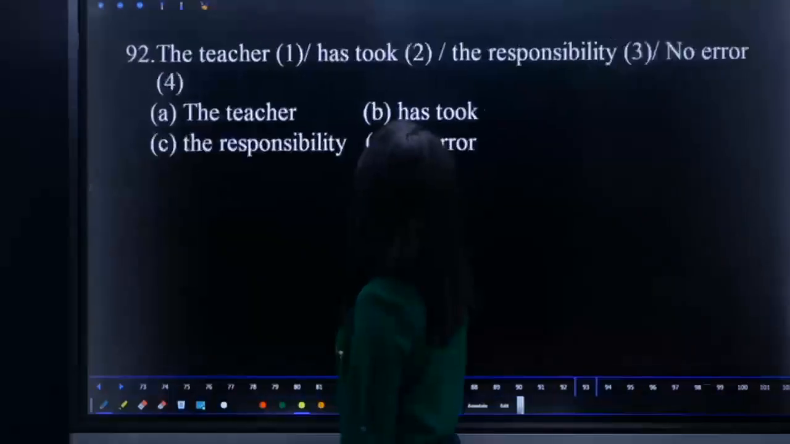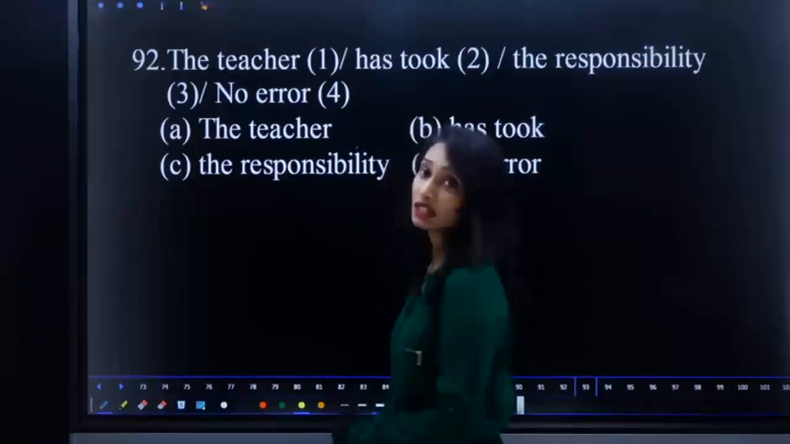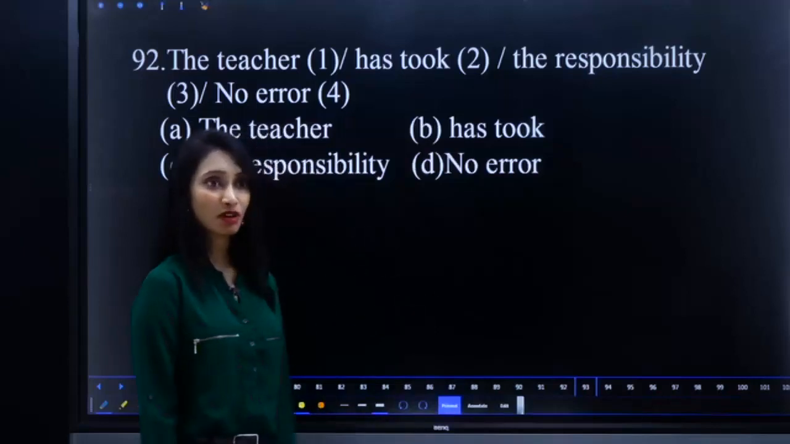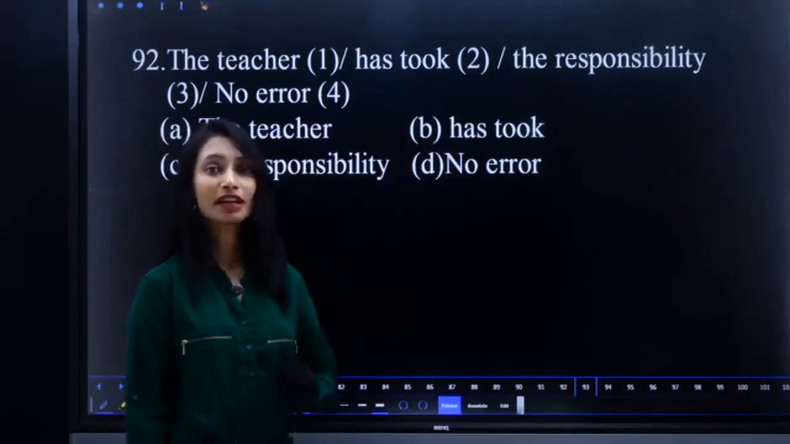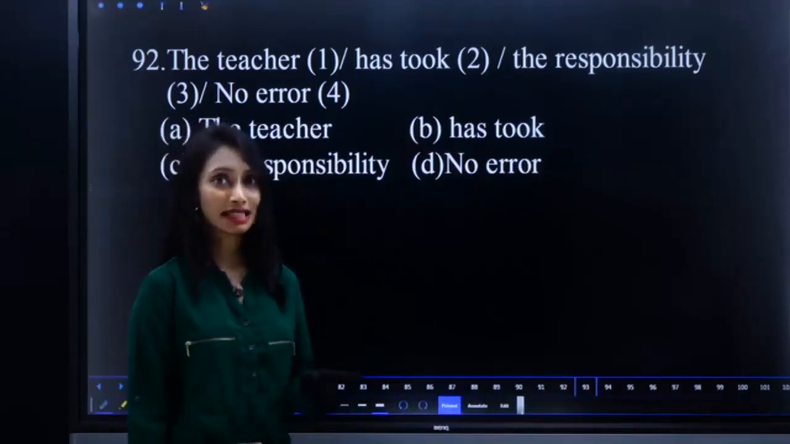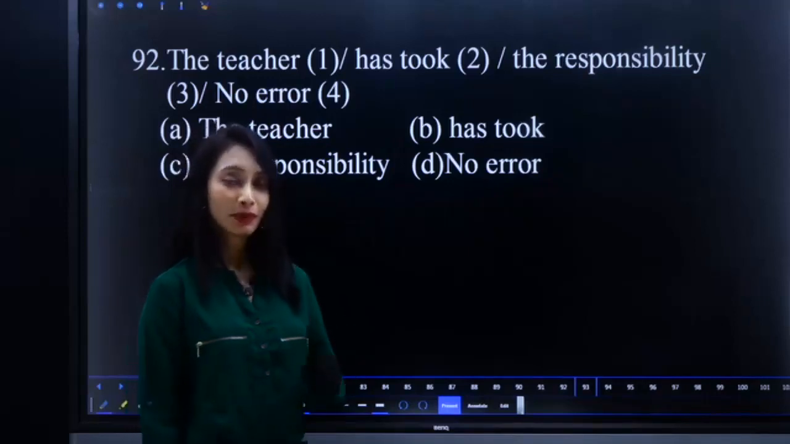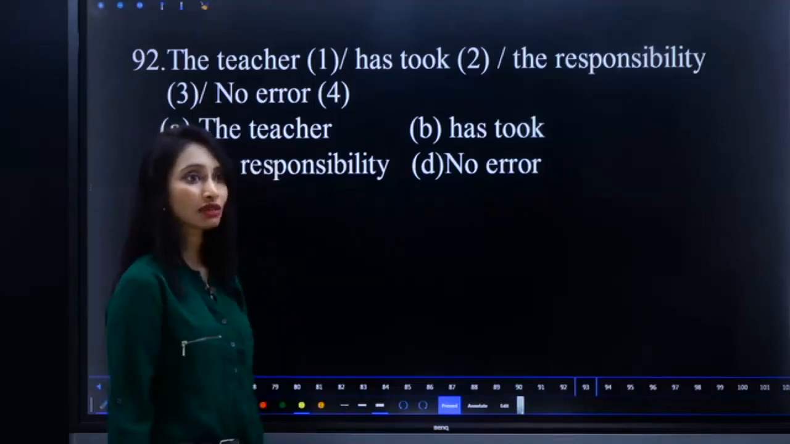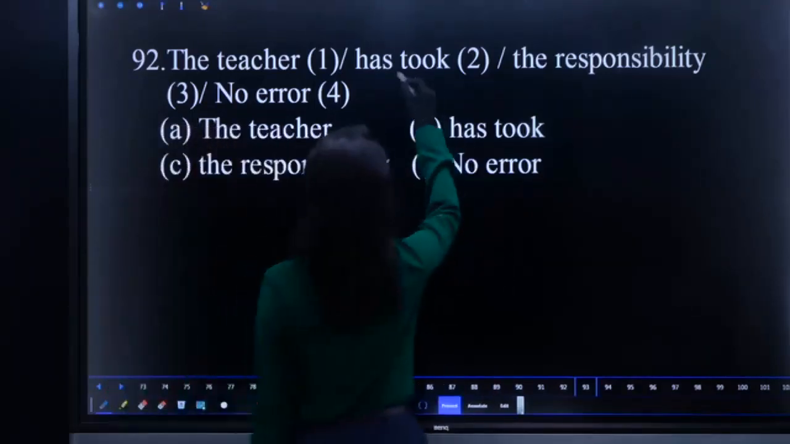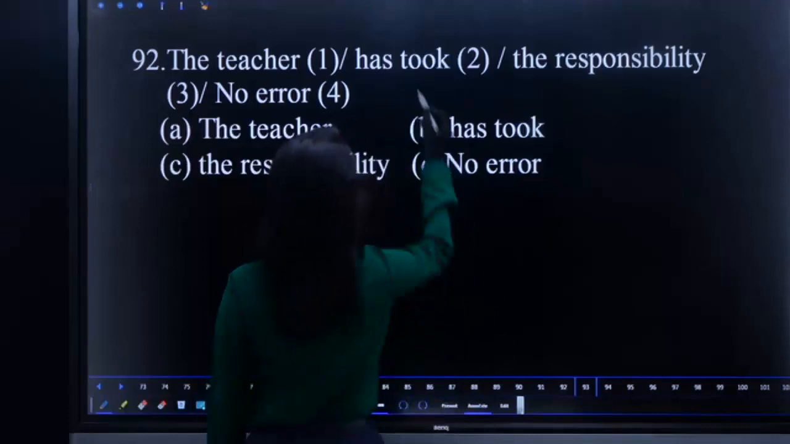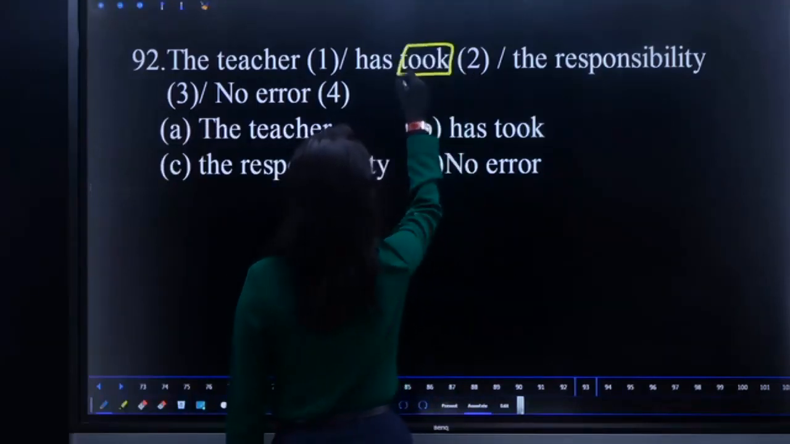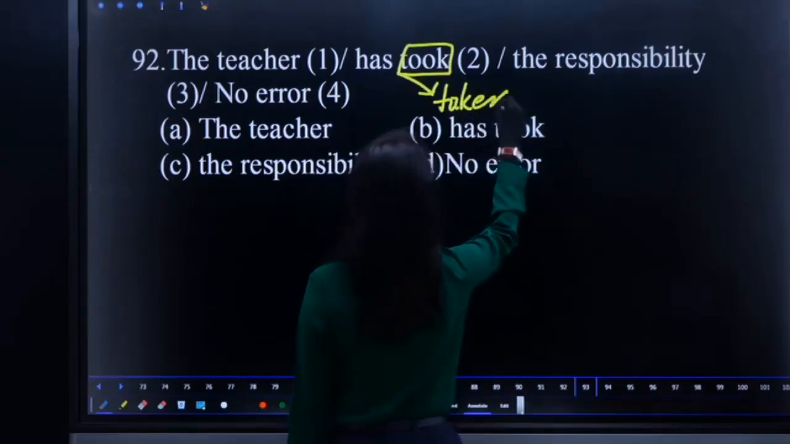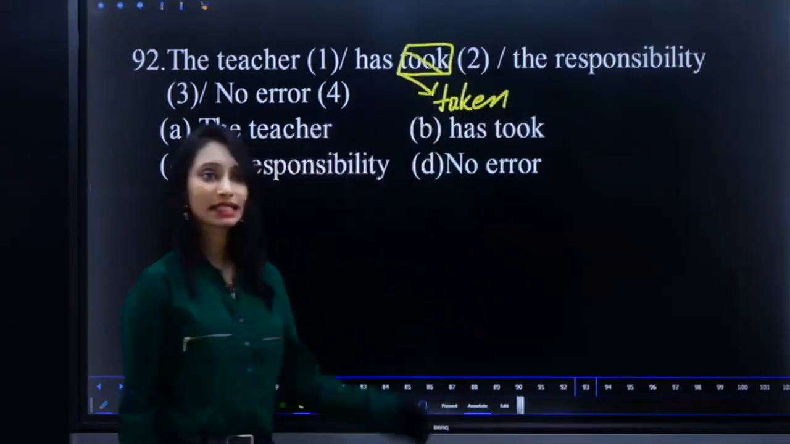The teacher has took the responsibility. What is the error? It is absurd to take V2 after has. Has plus V3. So V3 of take is taken. So replace took with taken.